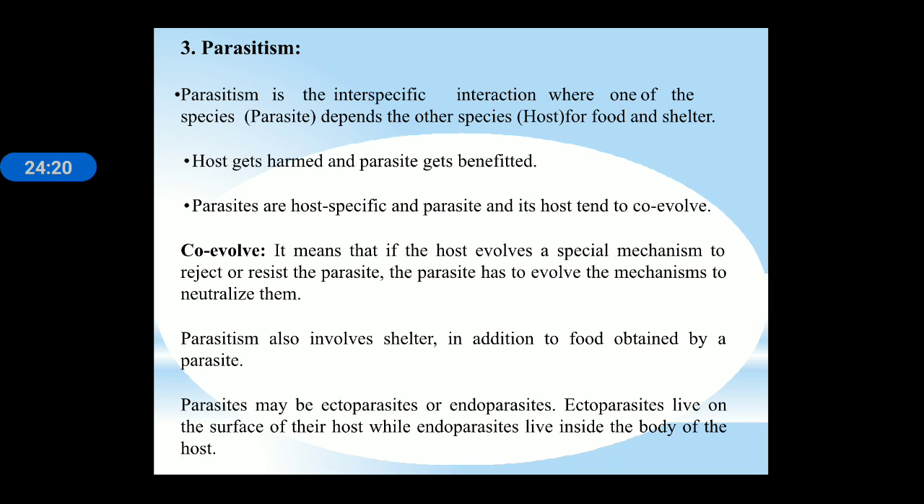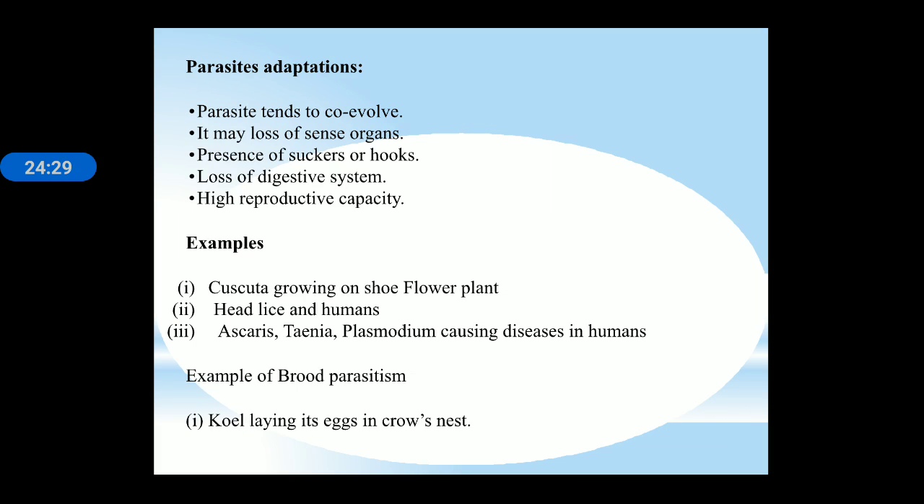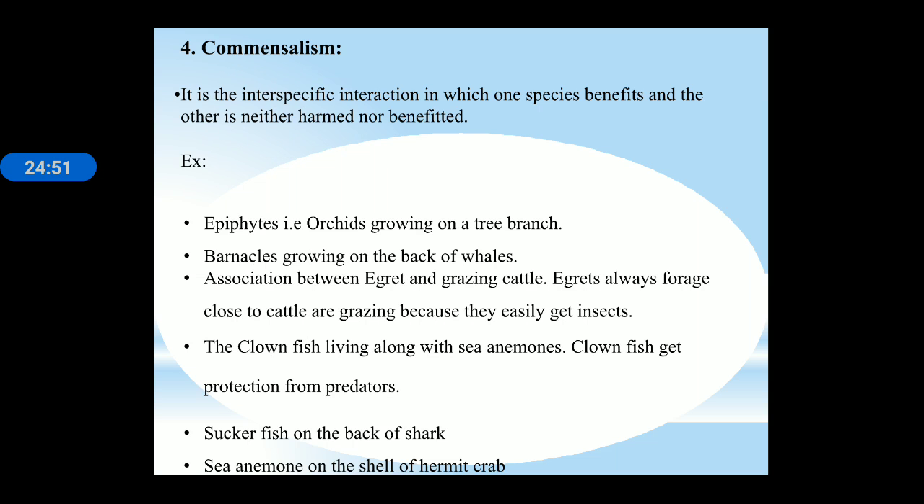Parasitism also involves shelter in addition to food obtained by the parasite. A parasite may be an ectoparasite on the surface or an endoparasite inside the body, such as ticks and lice. Parasites have different adaptations: they may lose sense organs, have suckers and hooks, lose the digestive system, and have high reproductive capacity. Examples: Cuscuta growing on a flowering plant, lice, humans, Ascaris, Taenia, Plasmodium causing disease in humans. An example of brood parasitism is the koel laying its egg in the crow's nest.